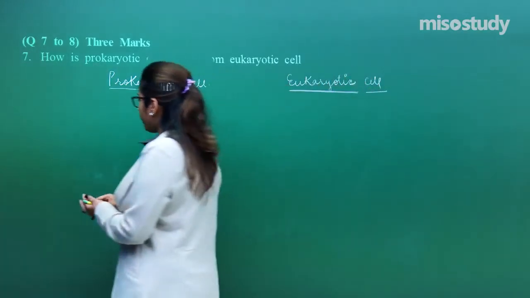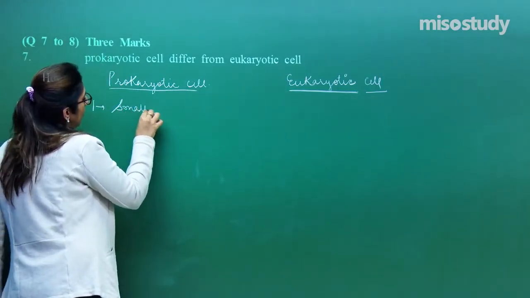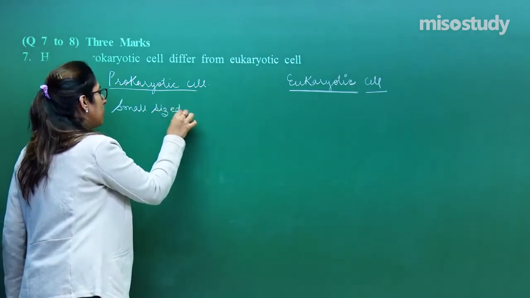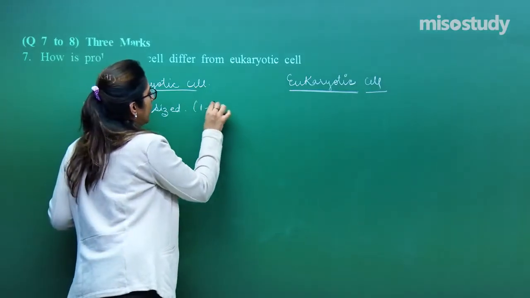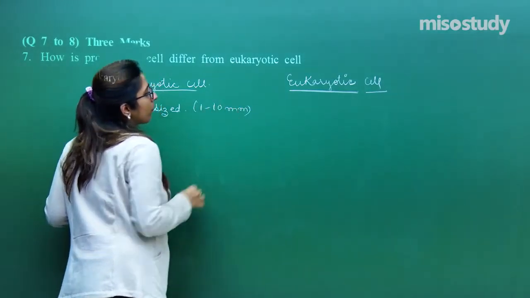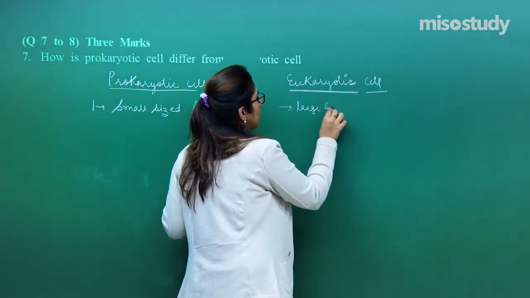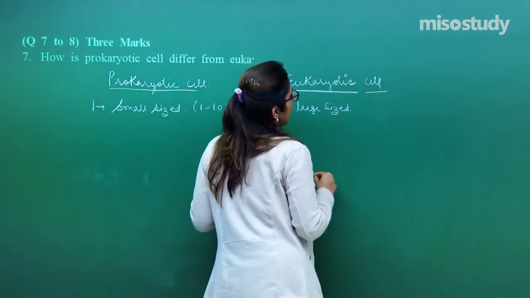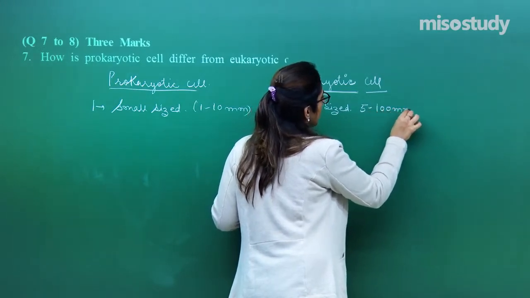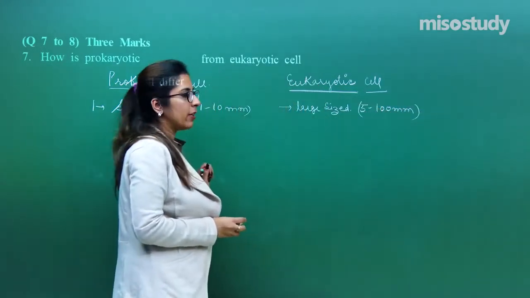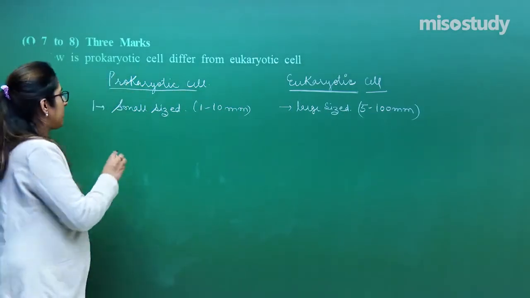Right. To talk about the prokaryotic cell, the size is small. I am writing only this: small sized, hardly 1 to 10 micrometer, whereas a eukaryotic cell is large in size, and the size is around 5 to 100 micrometer. Now, in case of the prokaryotic cell, no defined nucleus is present.